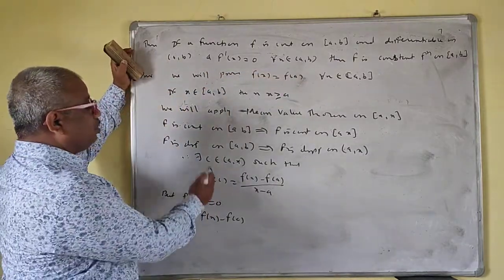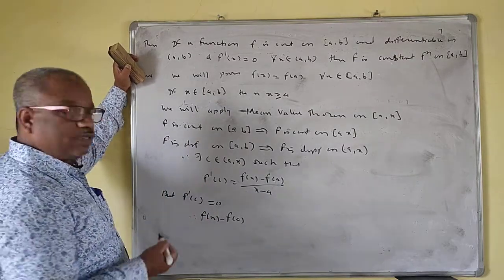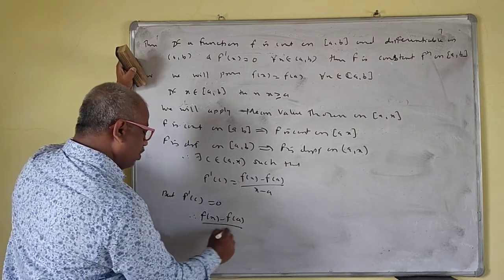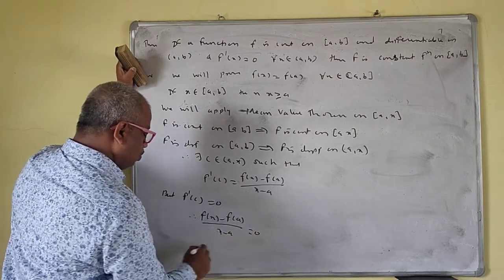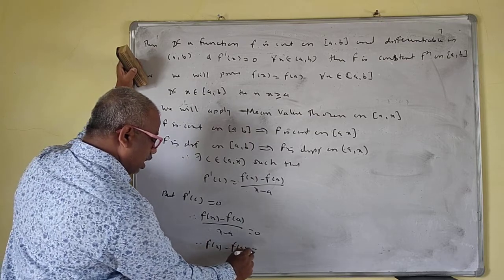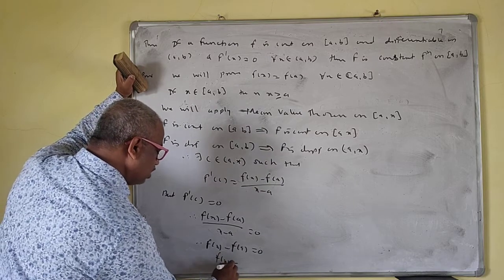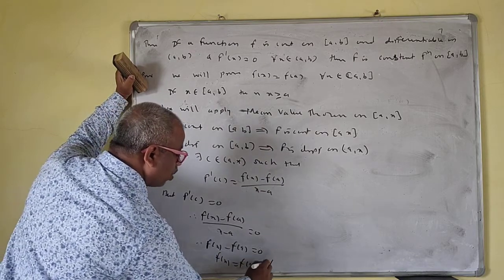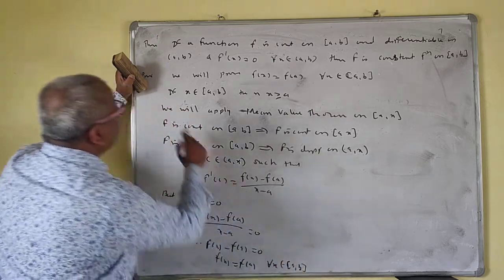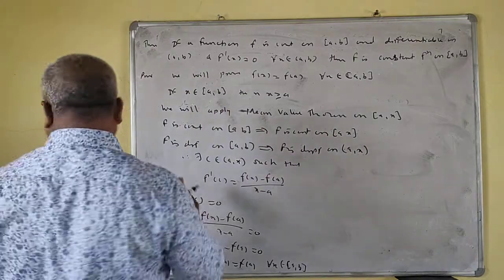Since c belongs to open interval ax, that means it is in open interval ab, so f prime c is 0. That means f of x minus f of a upon x minus a is equal to 0. Therefore f of x minus f of a is equal to 0. So therefore f of x is equal to f of a for all x belonging to closed interval ab. The theorem is over now.